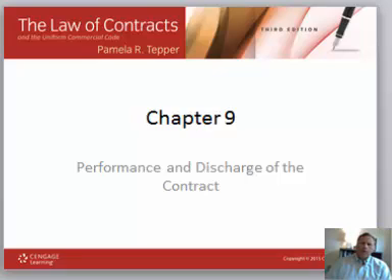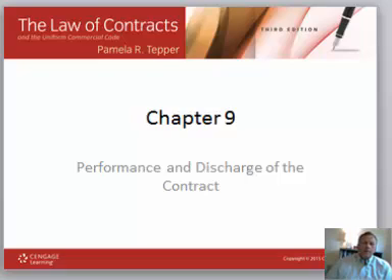So far we've been over a common law analysis of contracts to include offer and acceptance, consideration, mutual assent, capacity, legality, and whether or not a contract needs to be in writing. Now we're going to switch gears and start talking about performance and discharge of obligations.